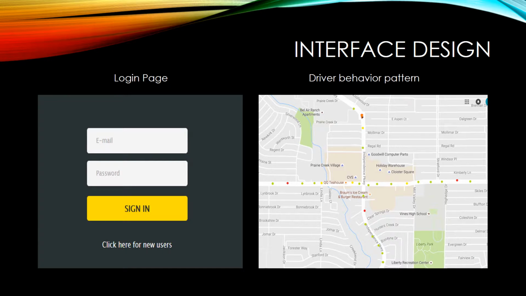Let's have a look at our interface design. This is how our login page will look. The user needs to enter his credentials here. Login will be authorized at this step. Once the user successfully logs into the system, he would be able to use the system's features.